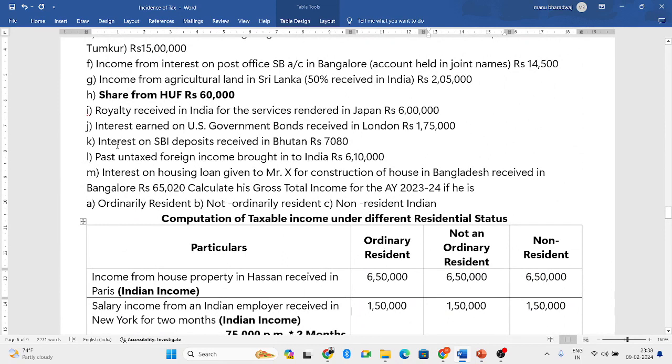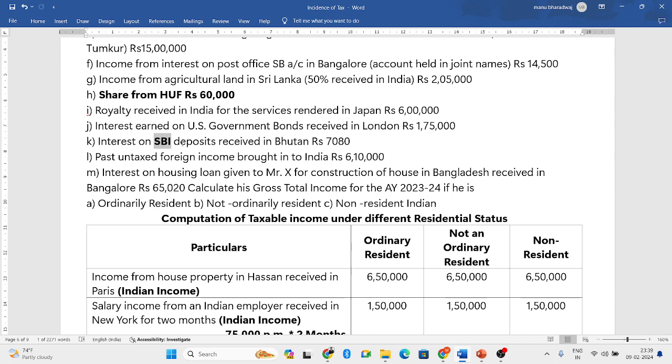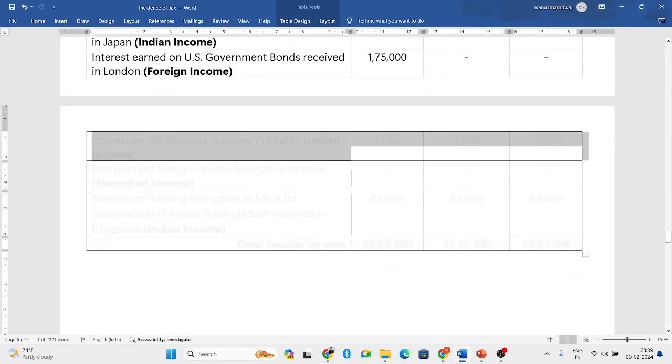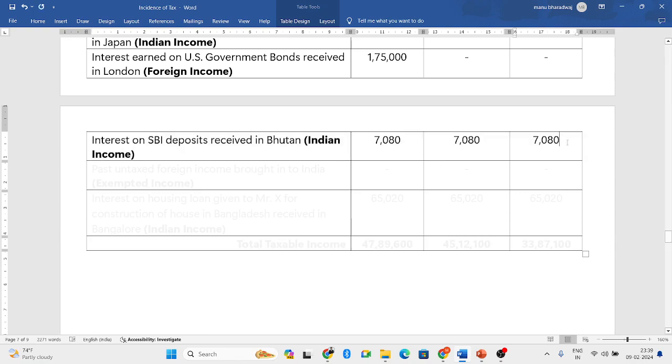Next, interest on SBI deposits received in Bhutan. So very clearly understand here, SBI means State Bank of India, means it's an Indian bank. The bank is in India. So the interest you got in that bank, the arising of income is in India, but the receiving aspect is in Bhutan. So the income has arisen in India and it is received in Bhutan. If any one of the aspects is in India, it is considered to be Indian income. So it is an Indian income and all the three residential statuses will be taxed.